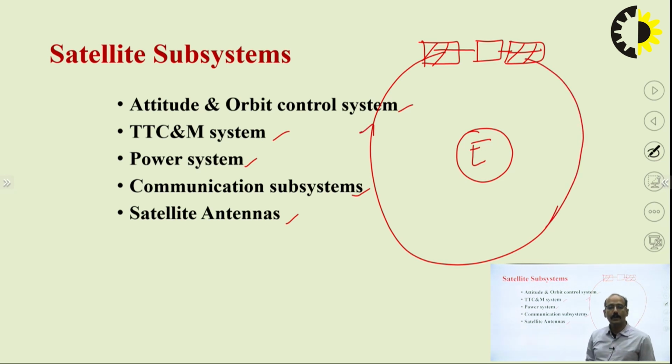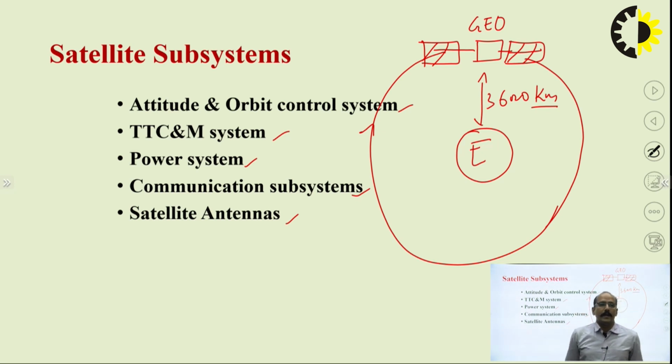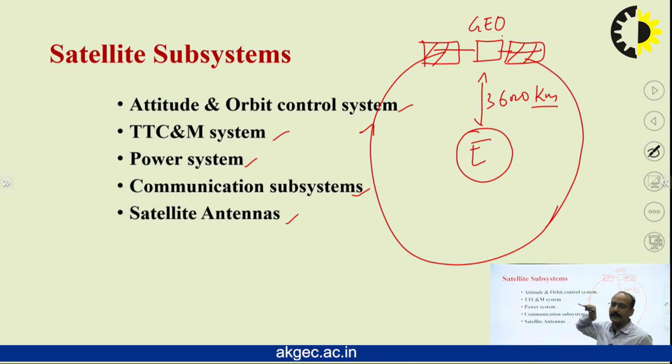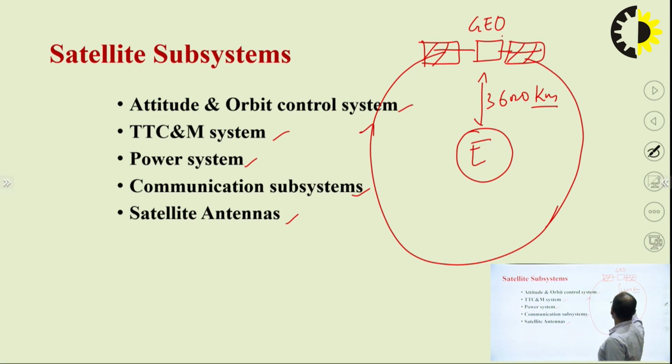Let it be a geo satellite with a height of around 36,000 kilometers. As per the orbital parameters of this satellite, the altitude of the satellite is 36,000 kilometers, and orbit positions are defined by the orbital parameters, the orbital elements.